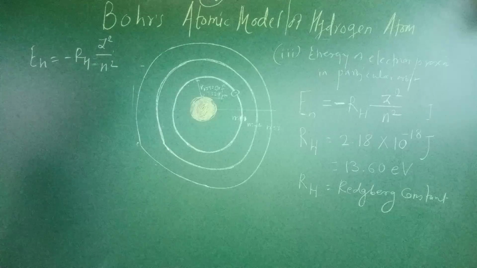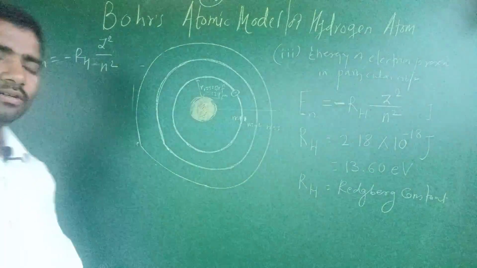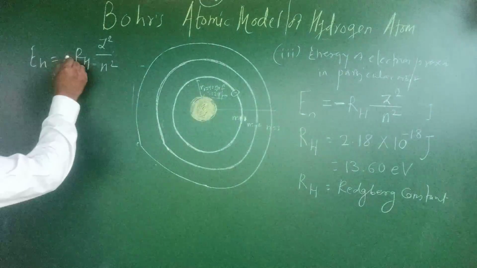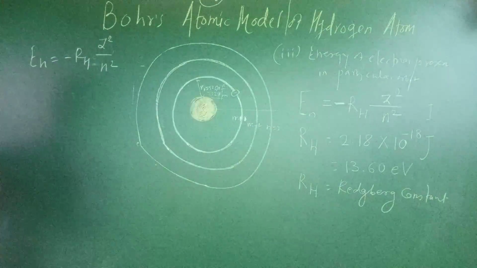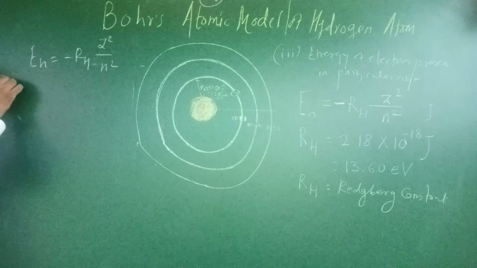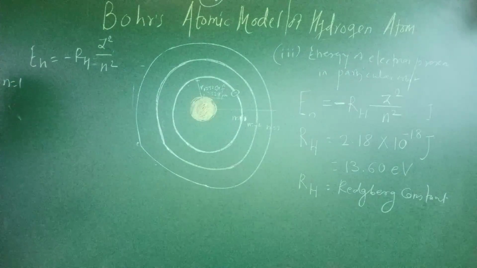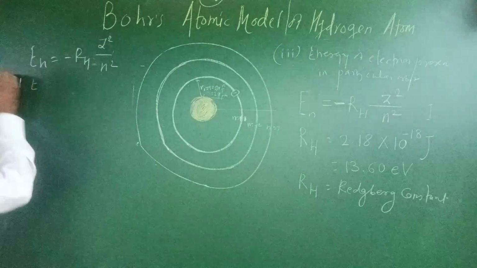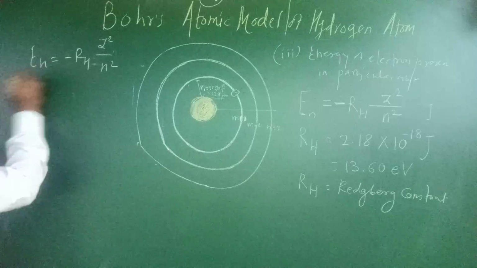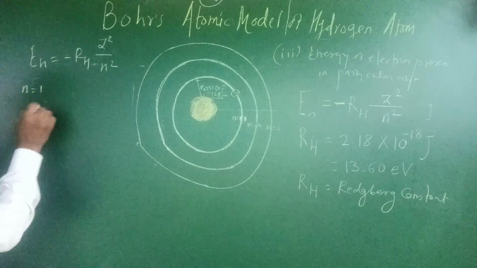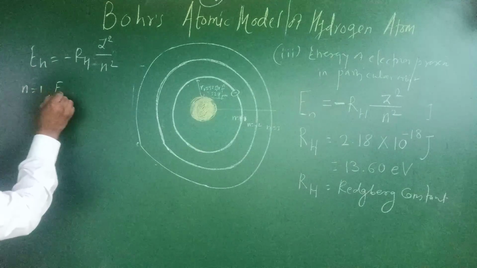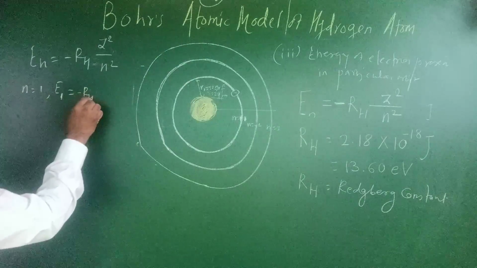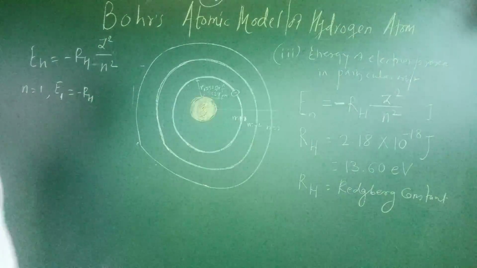RH is the Rydberg constant. If we take n equal to 1, then the energy E1 is equal to minus RH upon Z squared upon 1 squared.